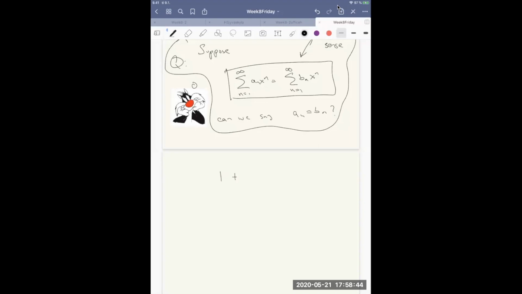Because if you have a sum of things equal to another sum of things, then certainly it doesn't mean that the coefficients have to be equal. A sum is the combined effect of many things, and it need not be true that a_n is equal to b_n for all n in general.